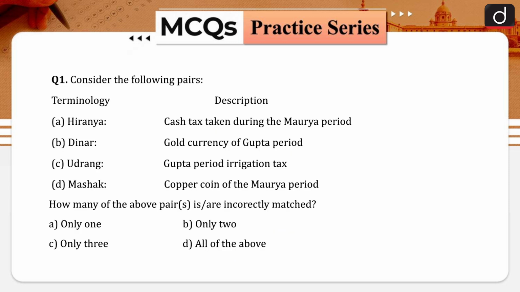The first question is, consider the following pairs. Here we have the terminologies and here we have the description, and you have to find out which one is correctly or incorrectly matched. Hiranya, cash tax taken during the Maurya period. Dinar, gold currency of Gupta period. Udrang, Gupta period, irrigation. Mahask, copper coin of Maurya period. And the answer is only 3.